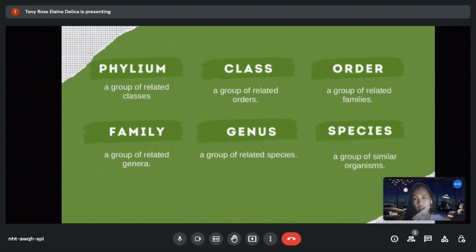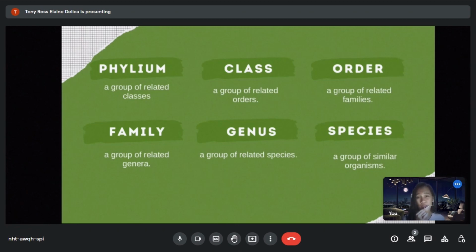Next is the order, a group of related families. Next to the class is the order. It is a more specific taxonomic rank. Some lenient orders are still used in the present taxonomies. The rough estimate of the total number of orders ranges from 420 to 450.